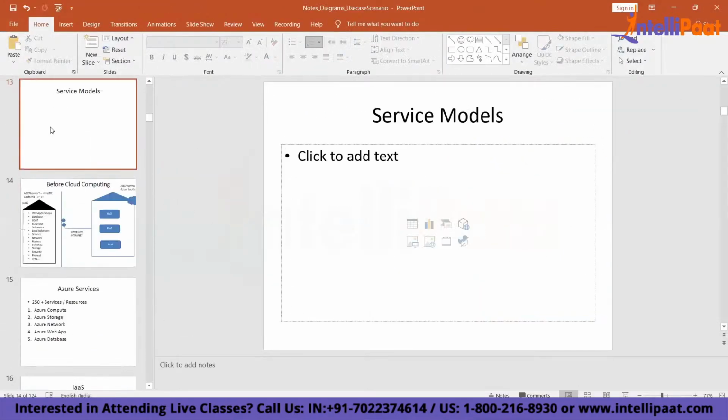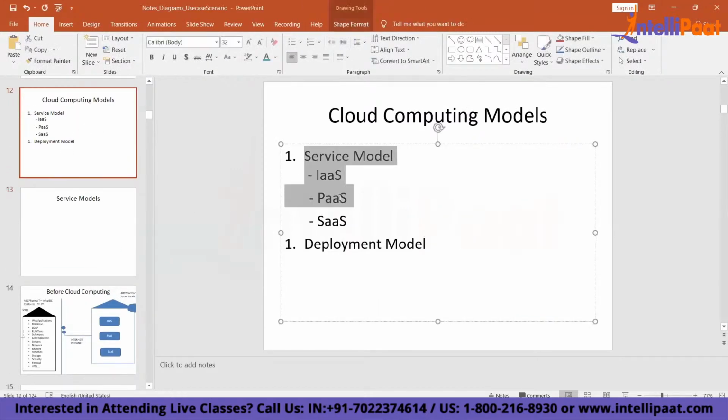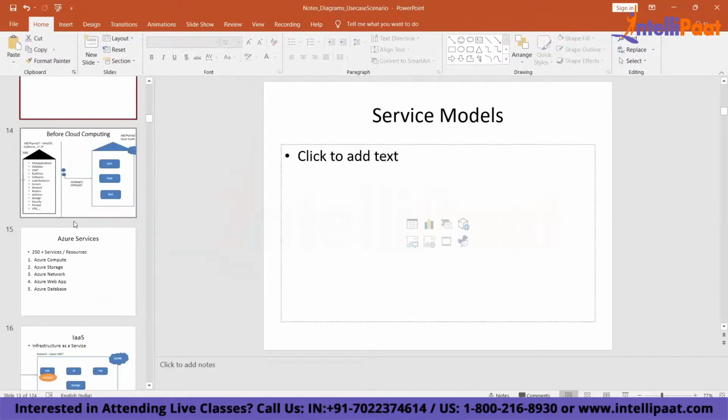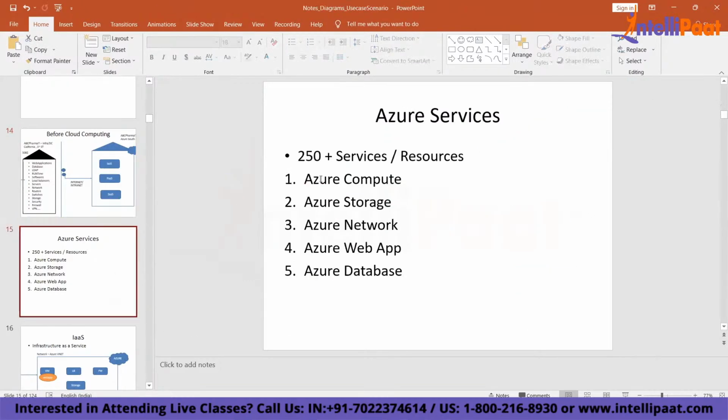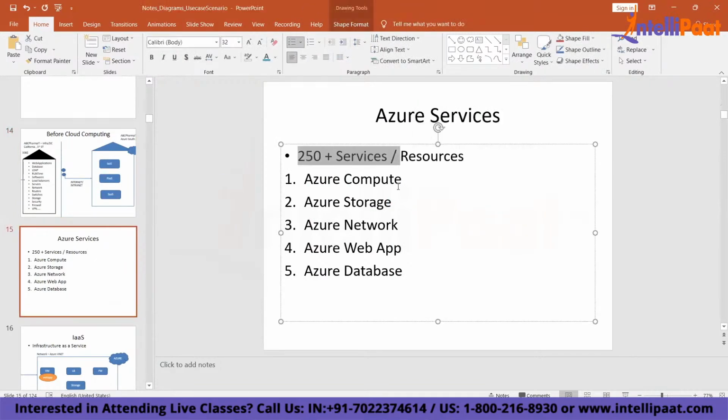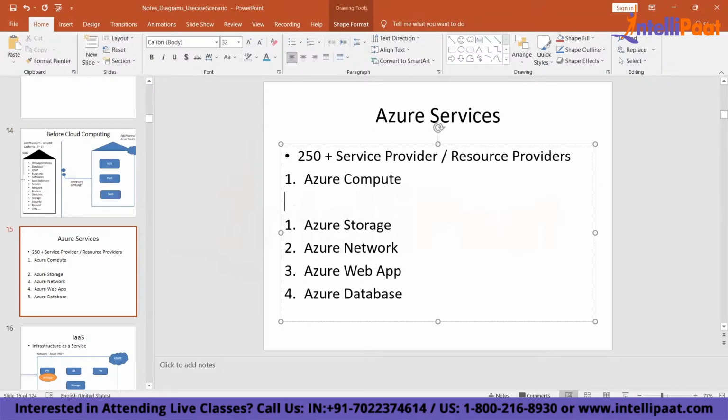If you see this diagram, as I mentioned, you have three types of service model. I've told you about service model. These services that you see are bucketed into IaaS, PaaS, and SaaS. This you are clear, right? On cloud, Azure has somewhere around 250 plus unique services. These are service providers and resource providers. Within that, compute is one. Within compute, you have so many services, correct? And within storage, you have so many services.